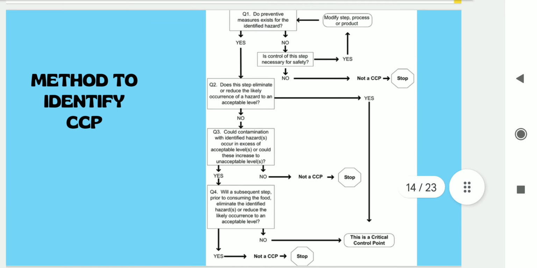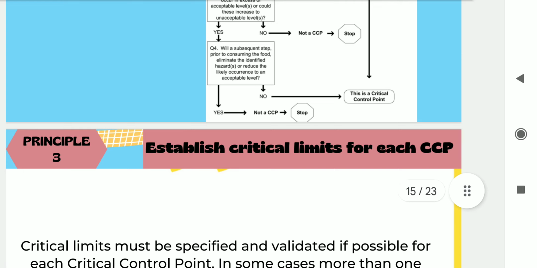This is the decision tree to identify the CCP. When we start with question 1, depending on whether the answer is yes or no, you will go to the next question. Then in the end, you will identify what is a CCP and what is not a CCP, and you will identify the CCP accordingly.